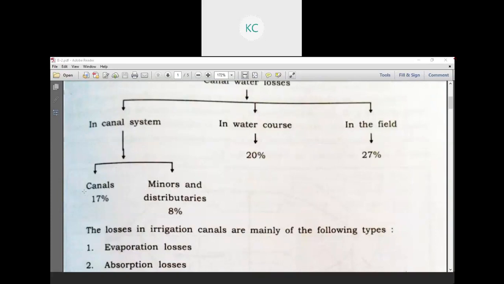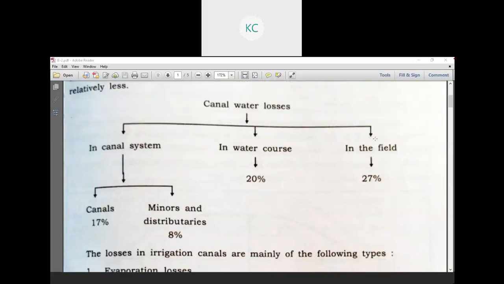In the canal 17%, which occurs in the main canal as well as the branch canal, and in the minor and distributaries 8%. In water courses 20% and in the field 27%. Okay. So the total loss: in the canal 17%, in the minor 8%, in water courses 20%, and in the field 27%.